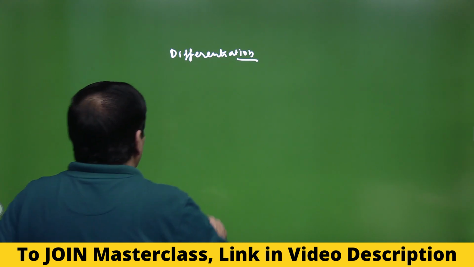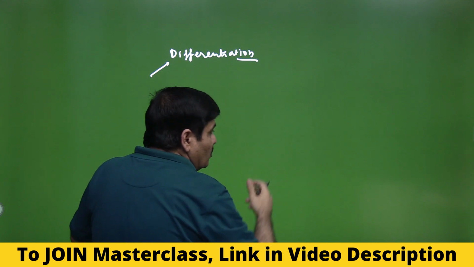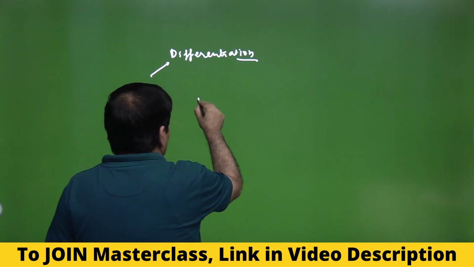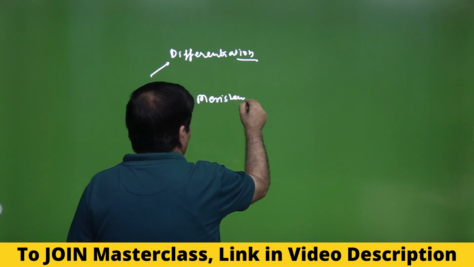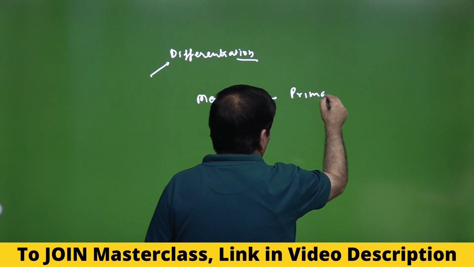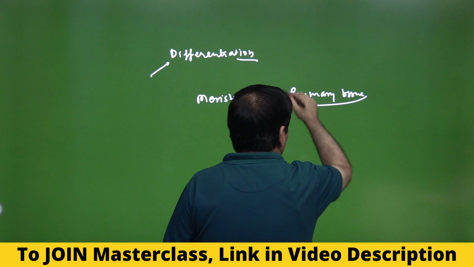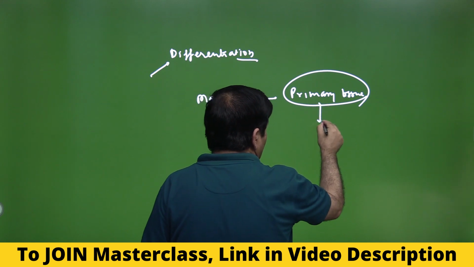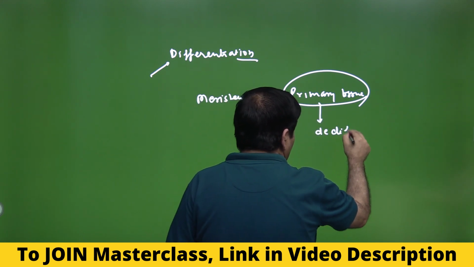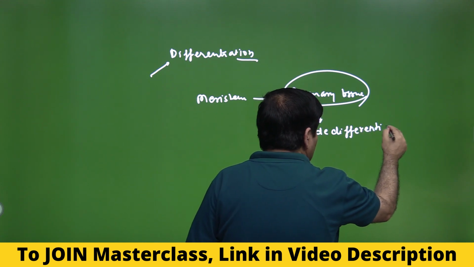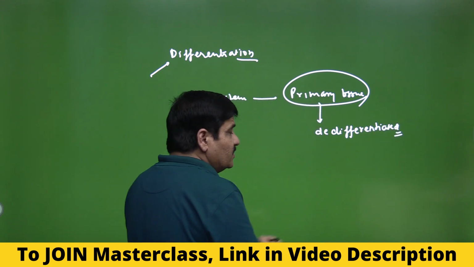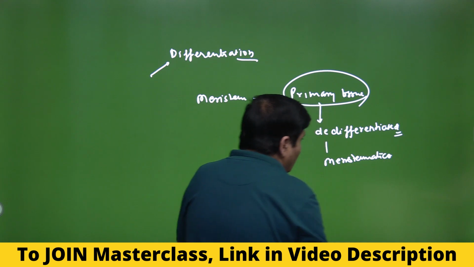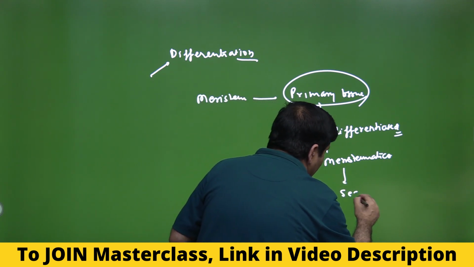So what happens in plants? Again, there would be differentiation, a division of labor, a sort of specialization. The meristem continues to divide, and this meristem first develops into a primary plant body, the primary tissues, and this formation is because of differentiation. Later on there can be de-differentiation, which means they can become undifferentiated again, but because they were differentiated before, this is called de-differentiation. They become meristematic again, and we have already discussed all these things in plant anatomy, and then they can give rise to the secondary permanent tissue.